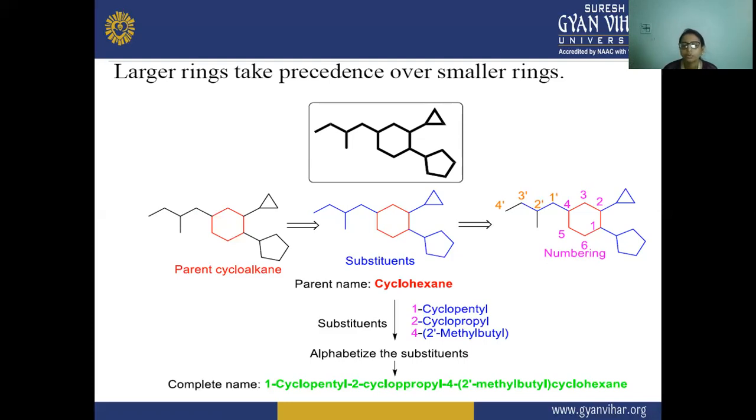So its name is 2-methylbutyl, and after alphabetizing, the name will be 1-cyclopentyl, 2-cyclopropyl, and on the 4th 2-methylbutyl cyclohexane. So the complete name is 1-cyclopentyl, 2-cyclopropyl, 4-(2-methylbutyl) cyclohexane. So this is the name of this molecule.